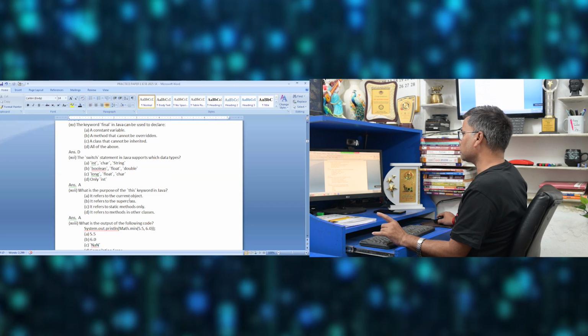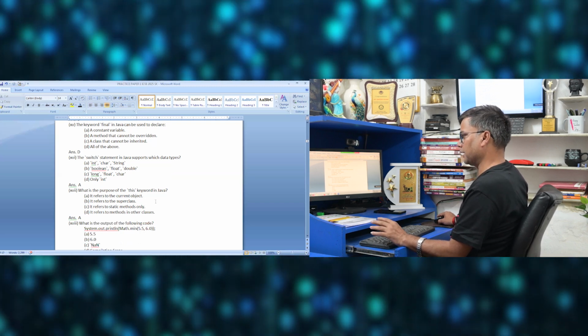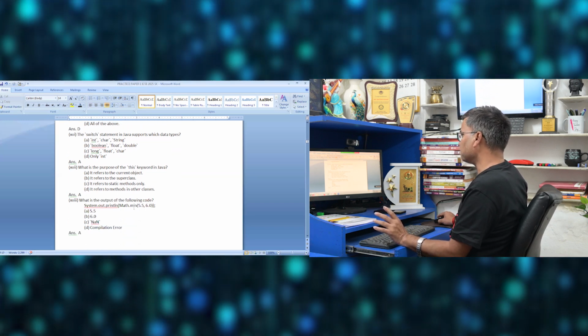Next is, what is the purpose of this keyword? This keyword refers to the current object, this dot A. For an object, if it is a value, then it refers to that. What is the output of the following code?